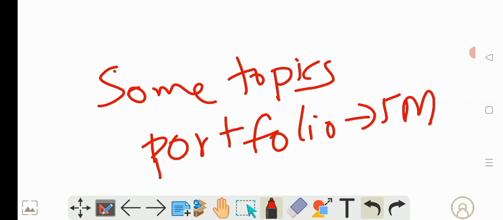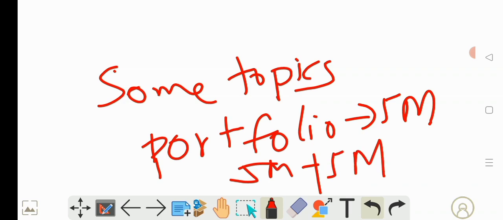Periodic assessments will also be there. For the periodic assessments you will have 5 marks plus 5 marks, then practical work is 5 marks. So in total you will have 20 marks for internal assessment. Okay, I think all of you understood this.